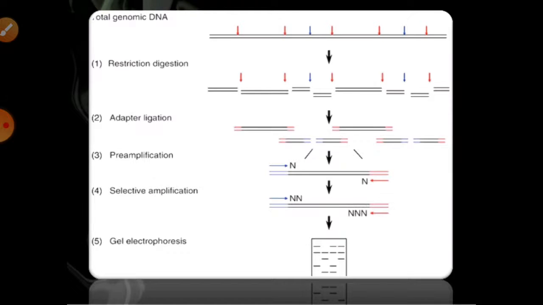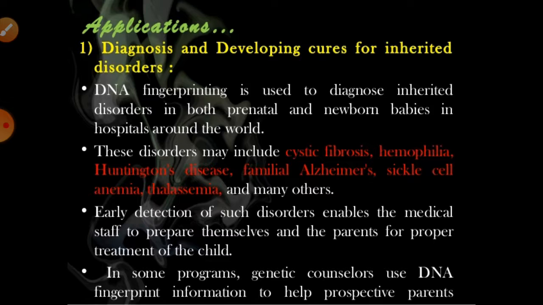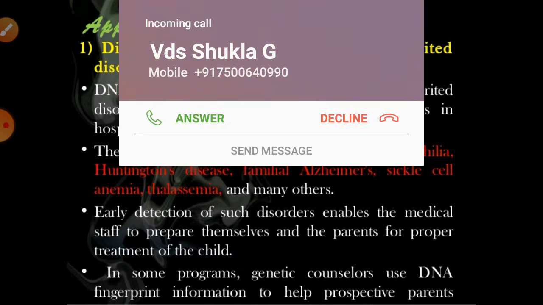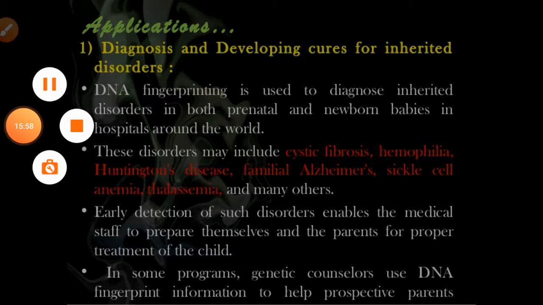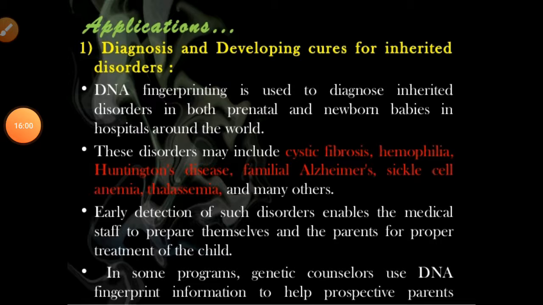After that, we have to come to the applications of DNA fingerprinting. What is the use of DNA fingerprinting? Why do we have to measure it? For that, we have to know that it can be used especially for the diagnosis and developing cures of inherited disorders. So as we are talking about the applications of DNA fingerprinting, it can be utilized for diagnosing and developing cures for inherited disorders.